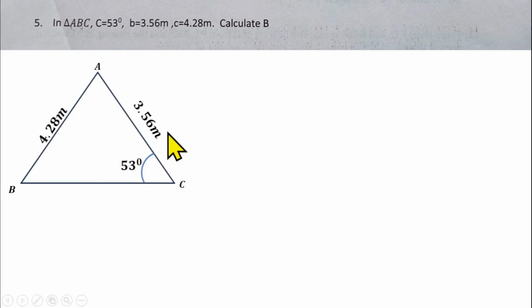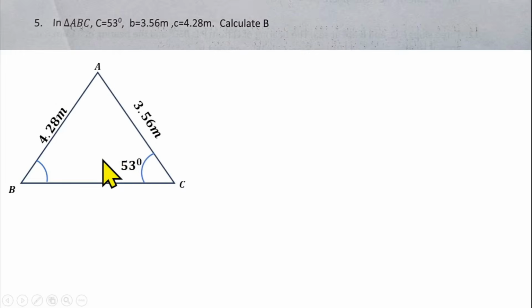You have to calculate angle B, which is the angle that is here. You are looking for this angle. Because this is a non-right-angle triangle, we cannot use trigonometric ratio, so we are going to be using sine rule. So why are we using sine rule? Because we have a complete pair. This angle and the side facing it is a pair, so we can use sine rule in this case.